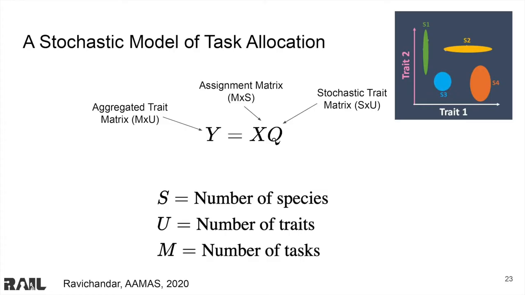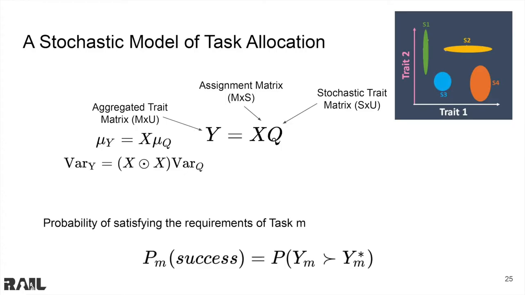Note that because Q is a matrix of independent Gaussian random variables, each element of Y is a linear combination of Gaussian random variables. To get the means of all the elements in Y, we multiply X by the means of the elements in Q, and to get the variances of the elements of Y, we multiply the variances of Q by the element-wise square of X. Again, in this work, we are concerned with the probability of satisfying the trait requirements for task M. Y_m is a column in Y and is a multivariate Gaussian vector. Y_m star is a vector of the trait requirements for task M.